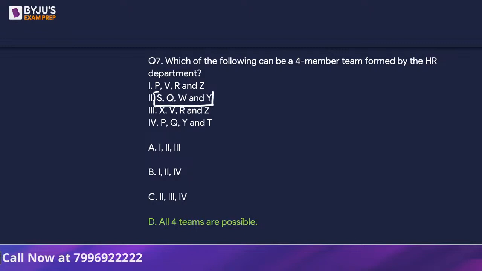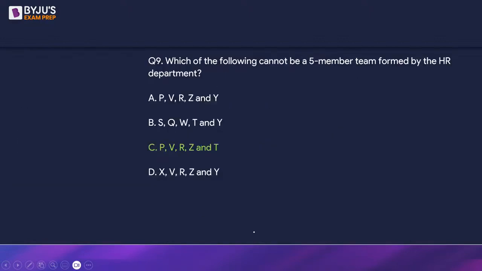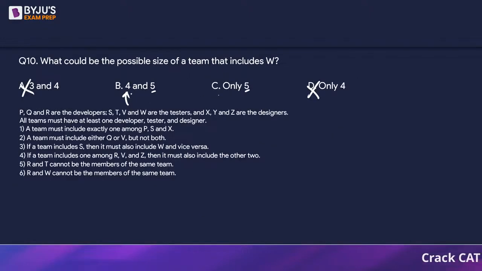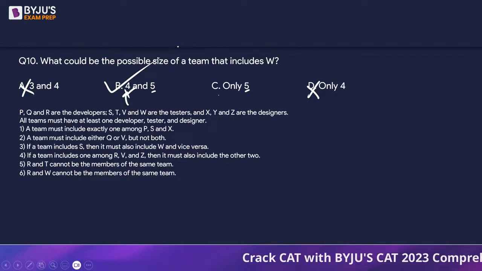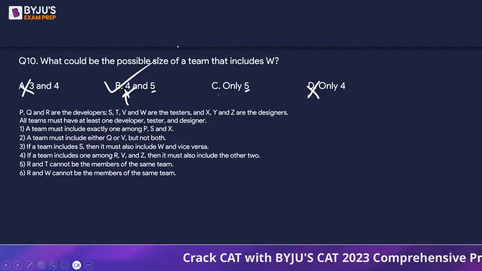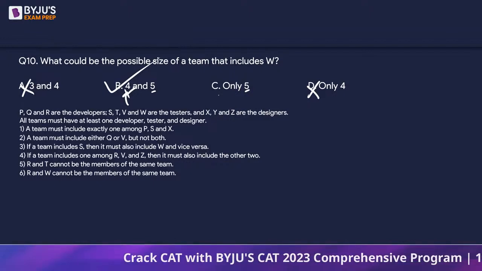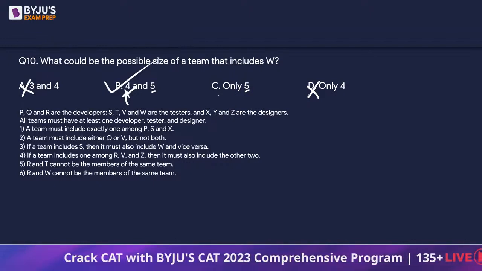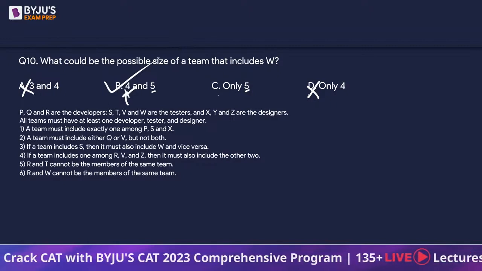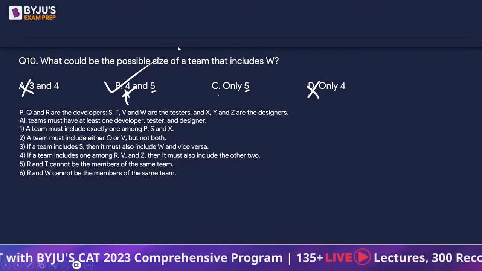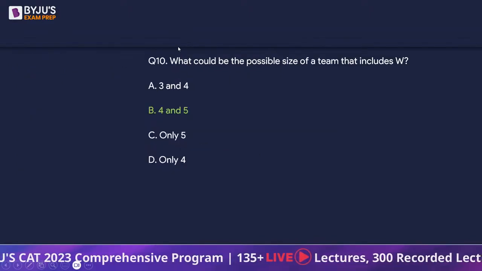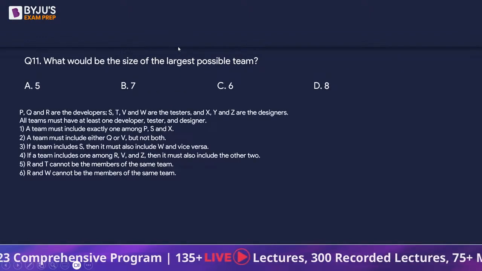Remember, W is here and it was a 4-member team and all teams were possible. So can we say we can have W and we can have a 4-member team as well? So answer B. So this is how you deal with sets where the questions are related. Answer or solution to one is going to help you in the next one. Right? So B is the answer.